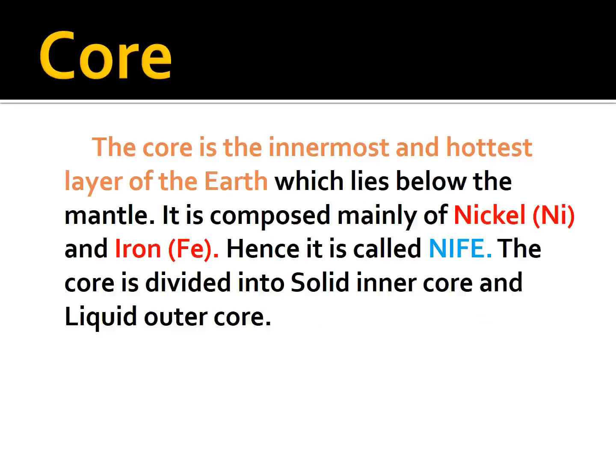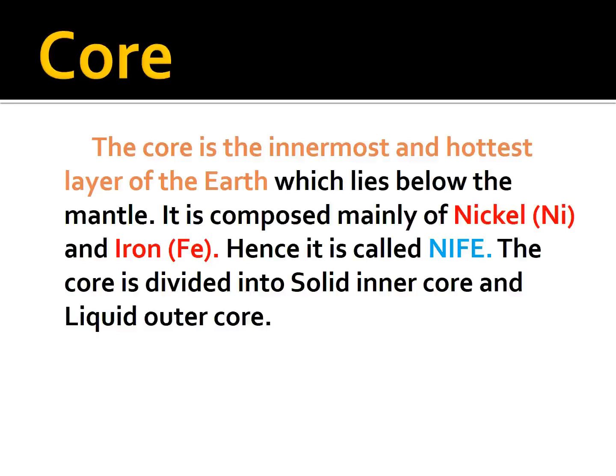Before seeing the core, in the mantle there are two elements, silica and magnesium, which is called sima. In the crust we have seen sial and sima. In the mantle we have seen sima.